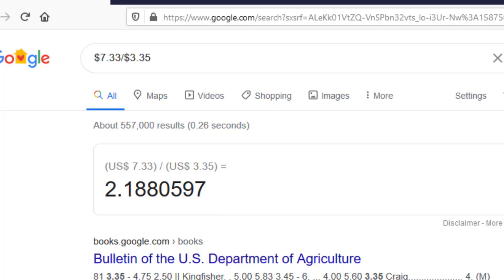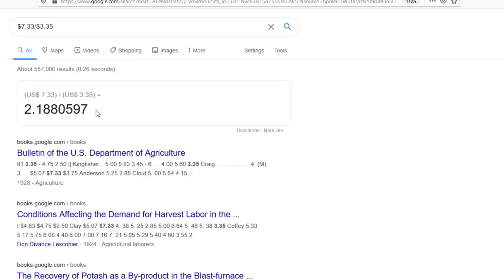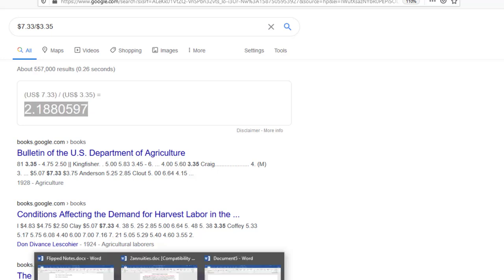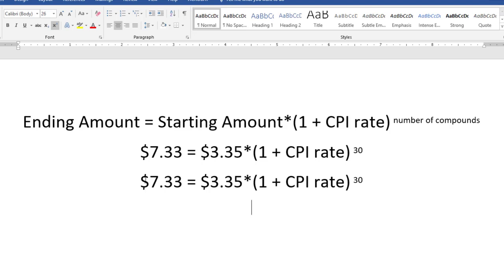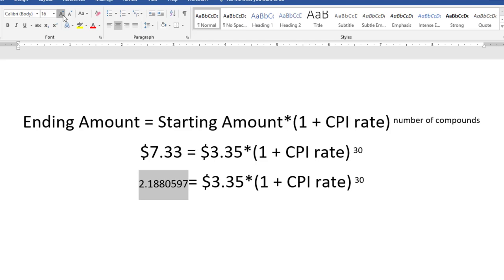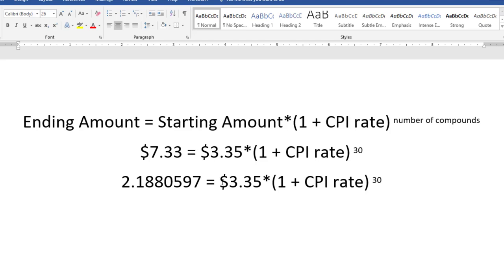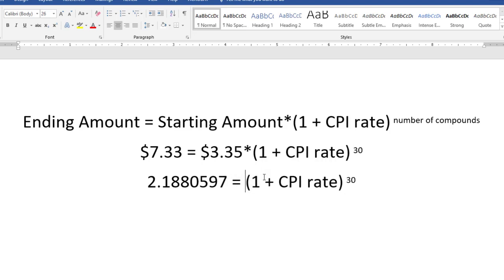Okay, I'm going to keep that number there for a second, and I'm going to come over here and do some formatting. I'm going to copy this equation down to the next line, and now I'm going to start dropping in these new numbers. So this one is going to go, oops, not that whole thing, just this. I'm going to copy that into this part right here, hit paste. Oh, I made it really small. I'll make that bigger. Make it size 26. There we go. And we also know that dividing this off leaves 1 behind, so we're at this point right now. All right. The next step we have to do is get rid of that power of 30.